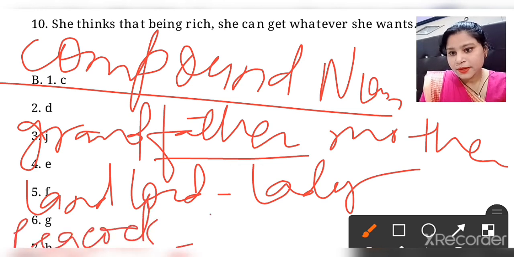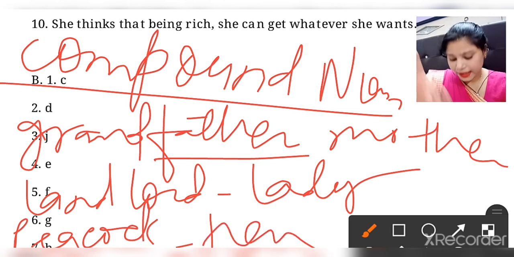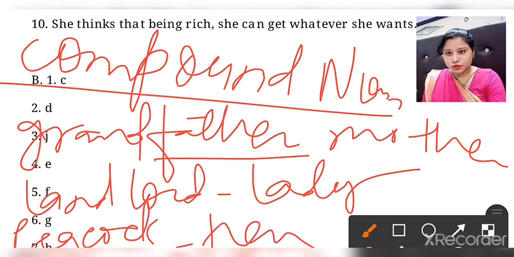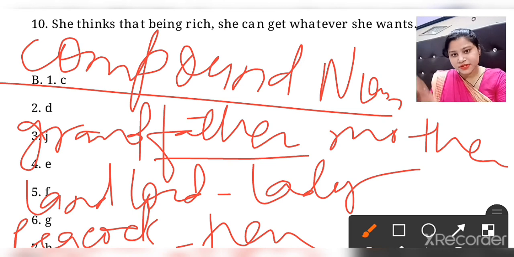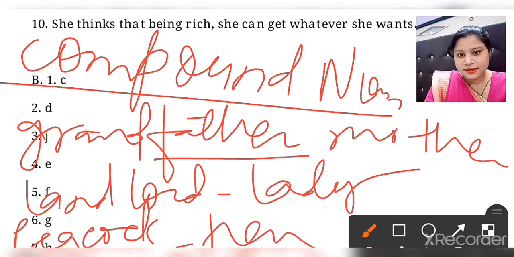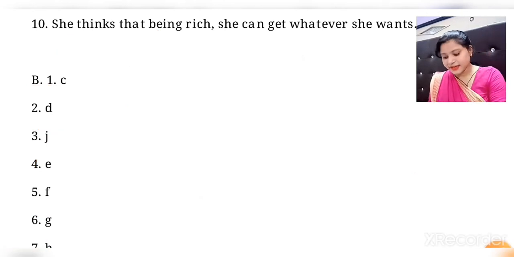Peacock will be peahen. So these are compound nouns in which the first word will be the same, then we are going to add a different one in the next word. Clear? So all this chapter is clear, that much is given in your book.